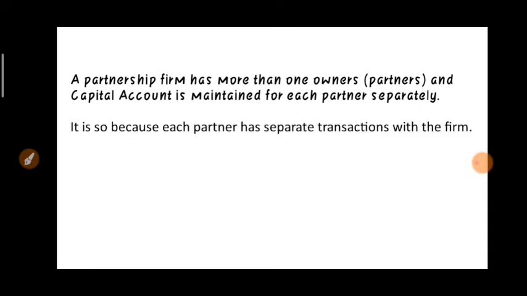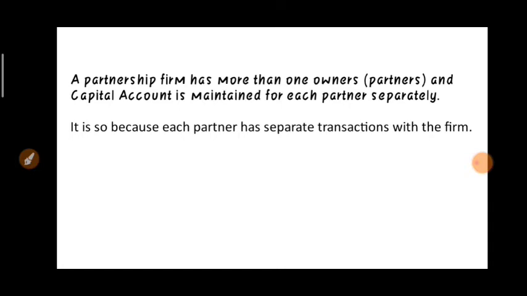A partnership firm has more than one owner, which is known as partner. Obviously, if you are doing a partnership business, you will have more than one person as your partner, known as owner also. Capital account is maintained for each partner separately by the firm. Why is it so? It is so because each and every partner has separate transactions with the firm.